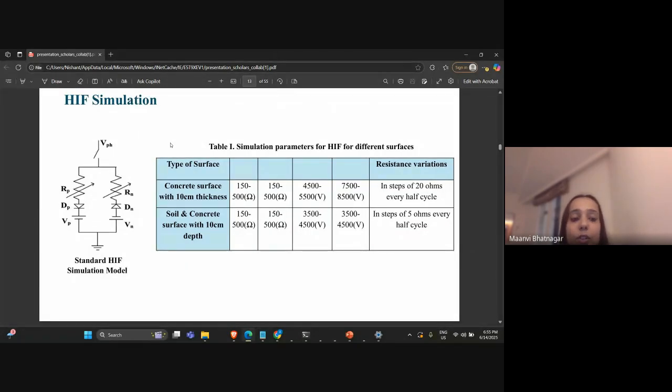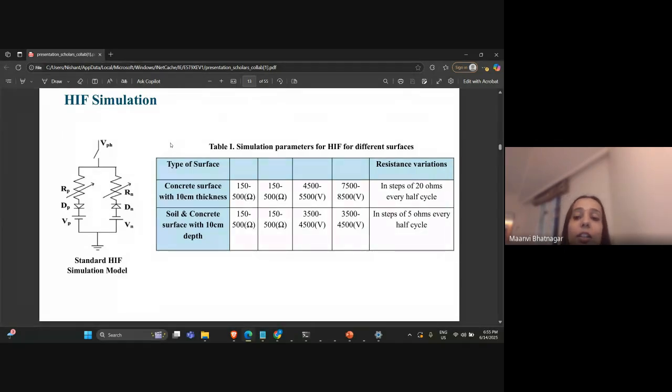and it consists of variable resistances and diodes and voltage sources. And by changing the values of these voltage sources and resistances, we can replicate the real type of high impedance faults.